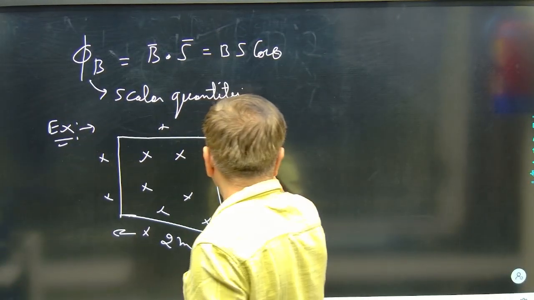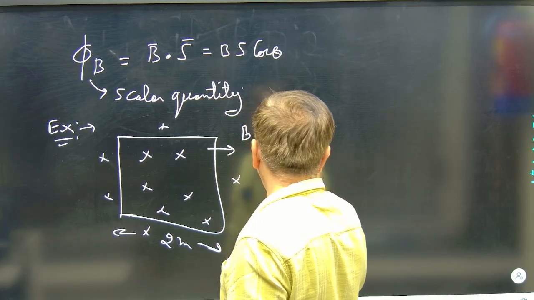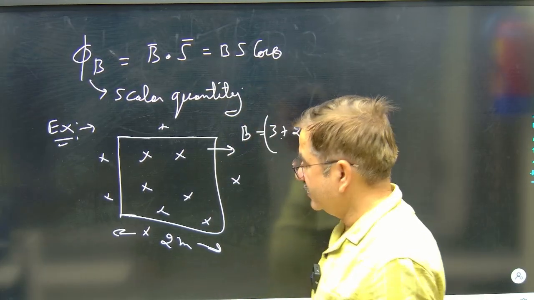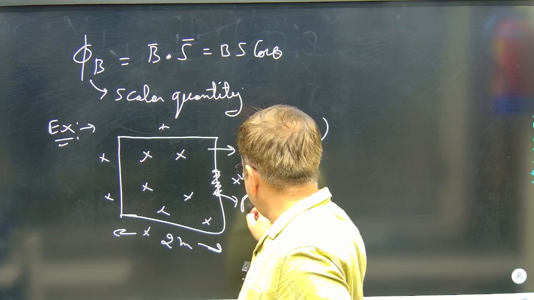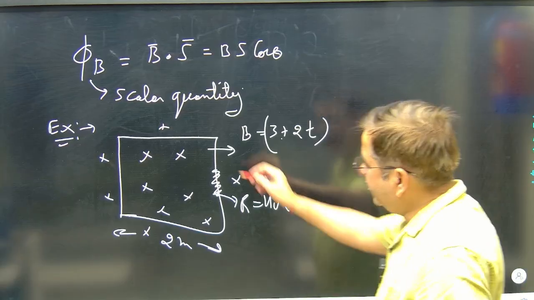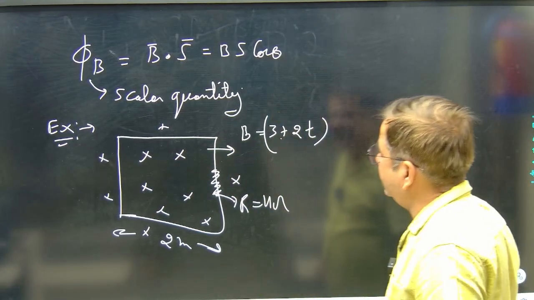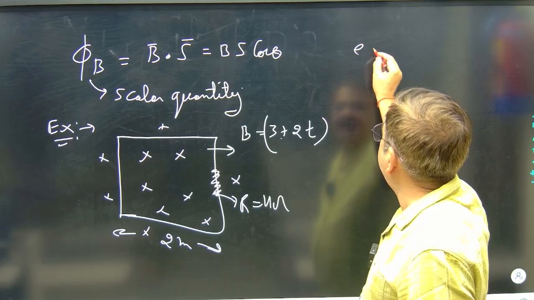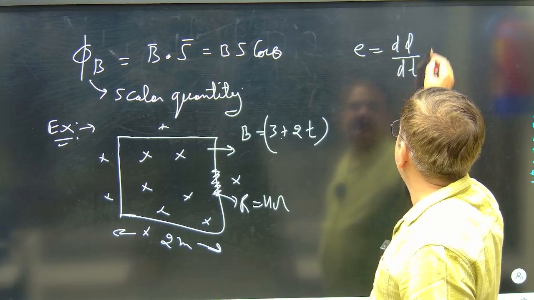Suppose I say B value is 3 plus 2t, meaning the magnetic field is changing with time, and it has some resistance also. I say the resistance is 4 ohm. So due to the flux change, just see, this is a magnetic field and a flux change tendency is happening. The induced EMF, I said, is equal to d phi by dt.